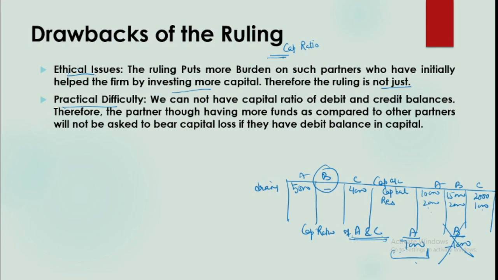However, if the partners foresee any such scenario, they can add a line in their partnership deed that we will not follow this ruling, or we will use a so and so ratio for the capital losses. So if the question is specifying any method, then we will follow that ratio and method. If nothing is given, then this ruling is to be followed.